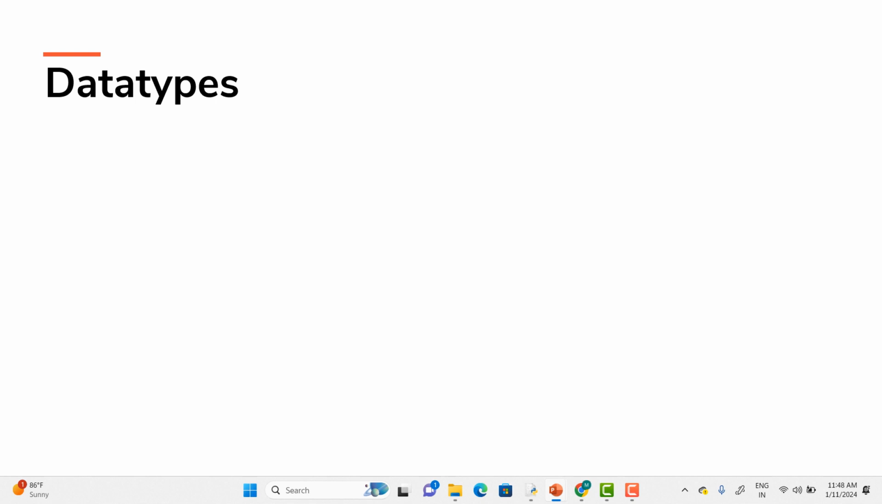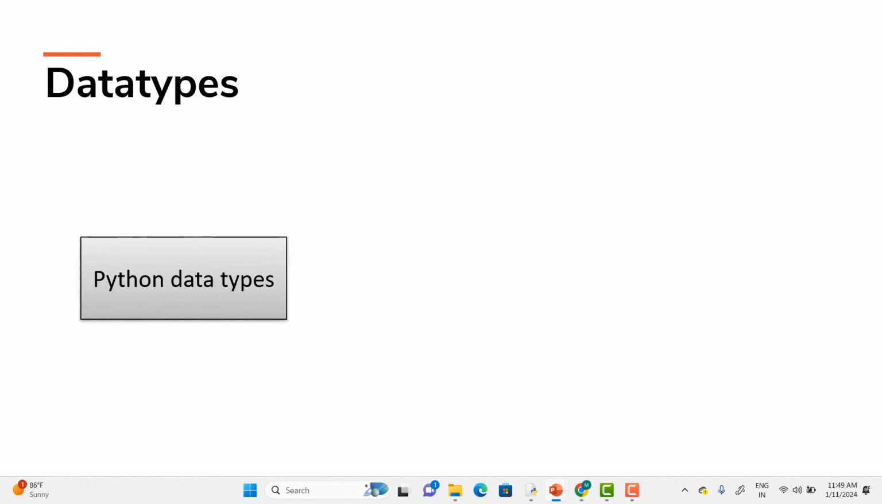Whatever you want to do, here we are talking regarding the calculations. So if we want to do the calculations, we need to understand the machine. Whatever we are talking, we need to make the machine understand, right? So basically, data types. There are different types of data types in Python.